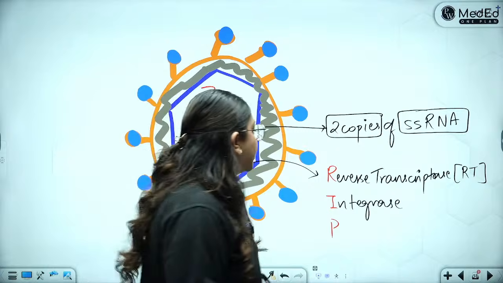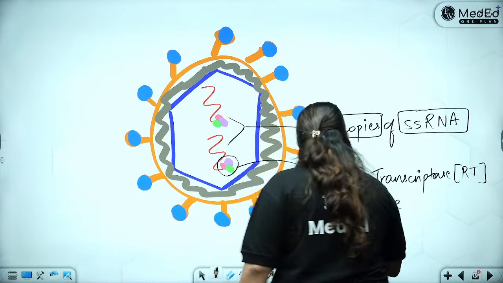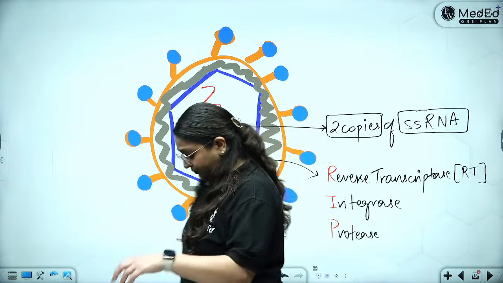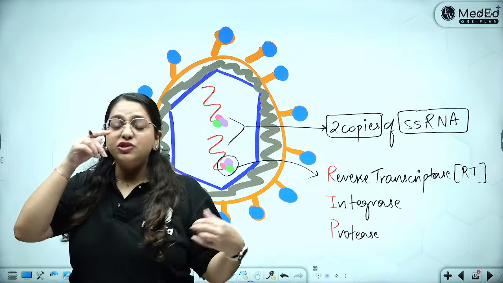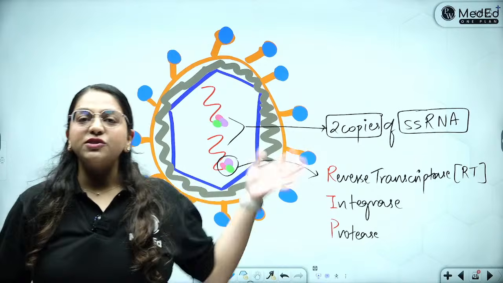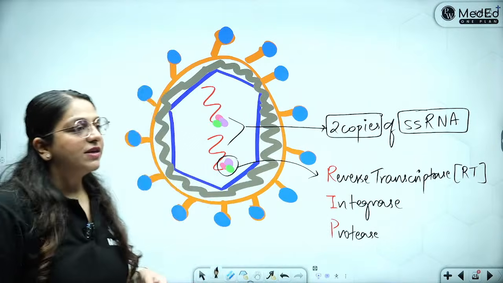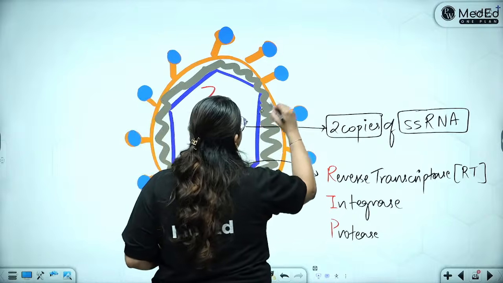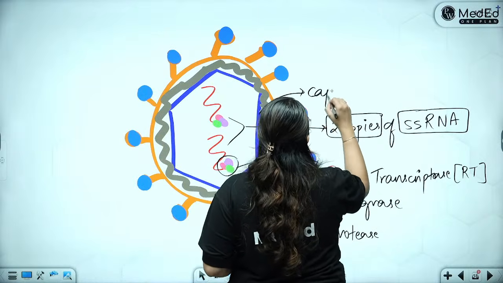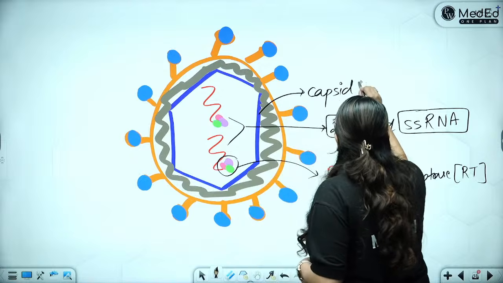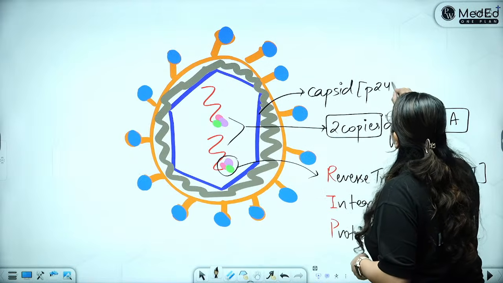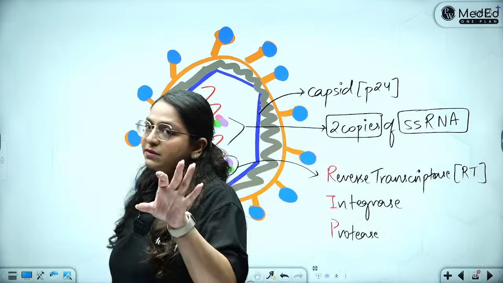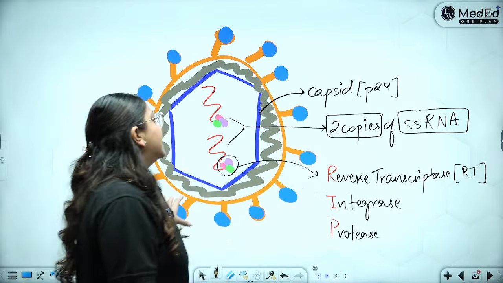And then P stands for protease. This protease is needed to make all the genes necessary to make the structure of the virus. Okay? So it is the RIP enzymes. Then outside that, this is the capsid. The blue one is the capsid. The capsid is coded for by the P24 antigen or the P24 gene. Okay? This is important to remember. That is, I have written it separately.